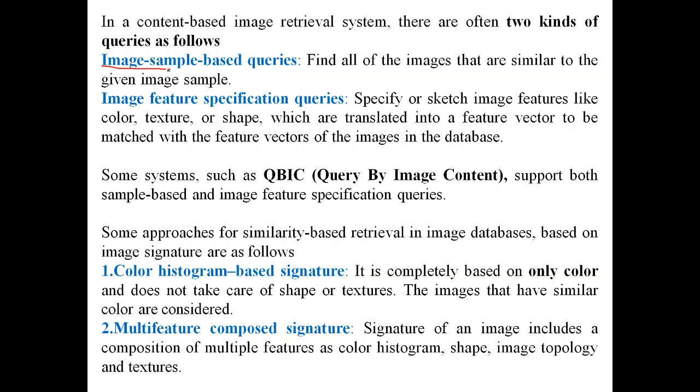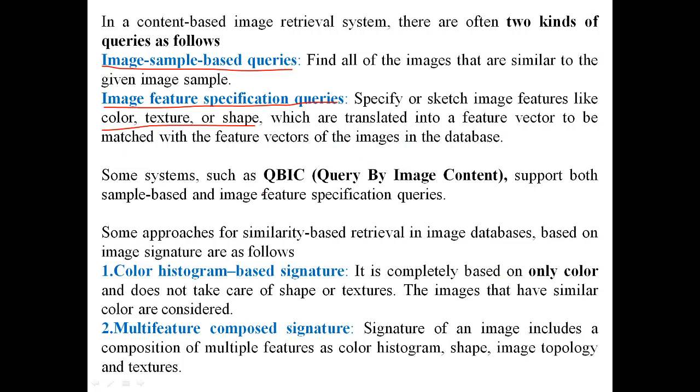In this content-based image retrieval system, we can follow two types of queries: the image sample based query and the image feature specification query. Image sample based queries are based on similarity to the image sample, that is images that are there. For image feature specification queries, we give the color, texture and shape of the image, and only then can we extract that image from the database.